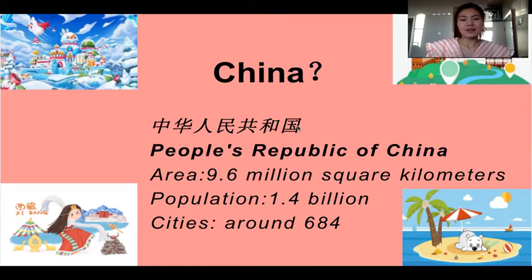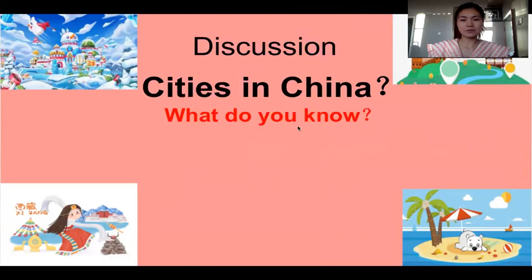We have 684 cities, around this number. But if we dig deeper, probably there are more. But now let's take it as this one. There are around 700 cities in China. Yes, of course, that's many, right? All right, so we can't introduce all of them, but next I will introduce some cities with very specific or very unique features.